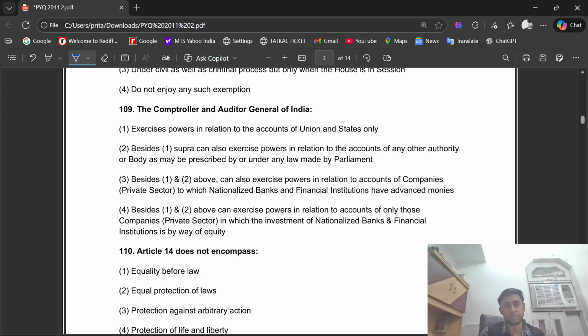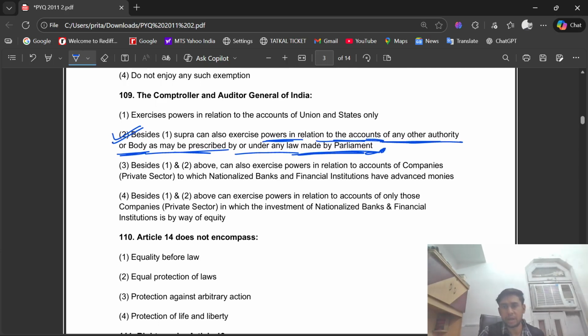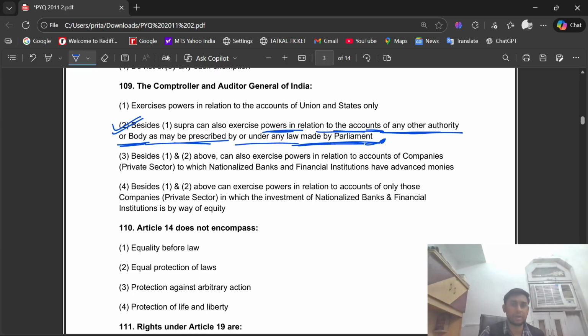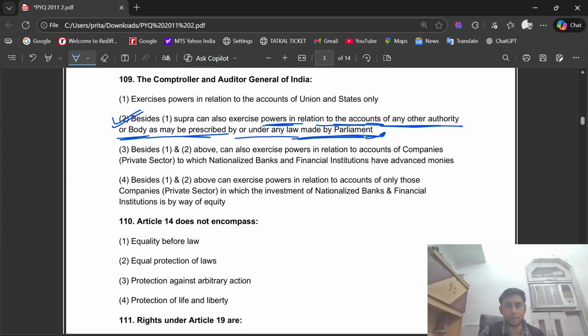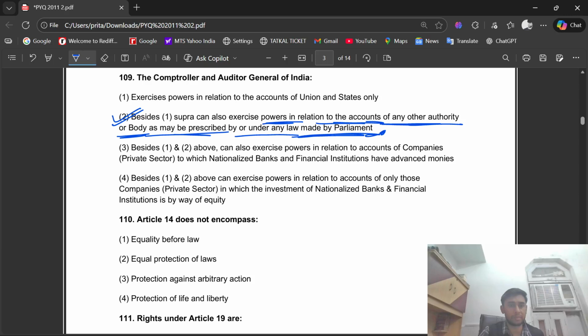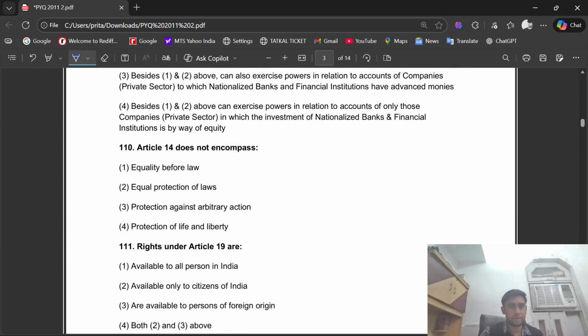The Comptroller and Auditor General of India, besides the first supra, can also exercise powers in relation to the accounts of any other authority or body as may be prescribed by or under any law made by Parliament. So the right option is option number second. Meaning he can work on accounting of any other authority or body too, or related to it, if Parliament makes a law or it is prescribed by a law. Question number 110.